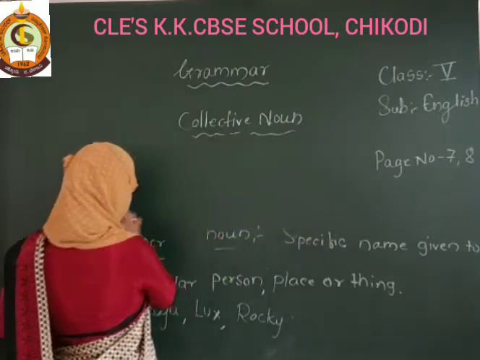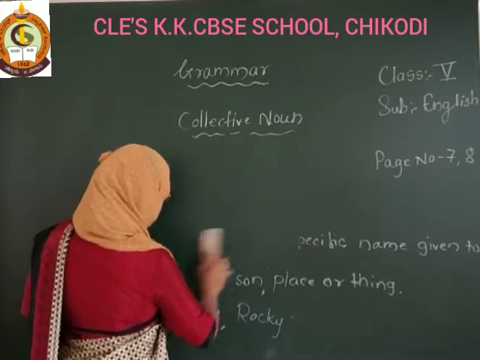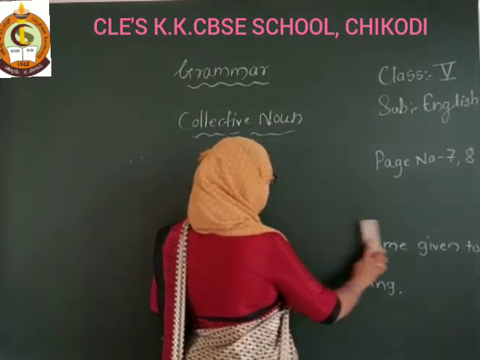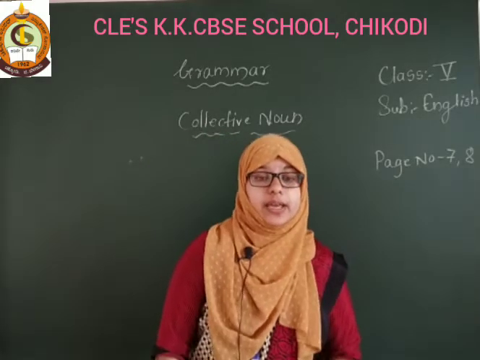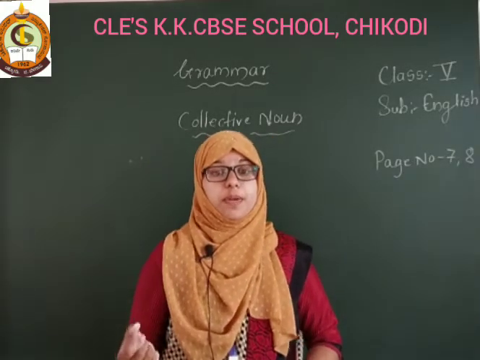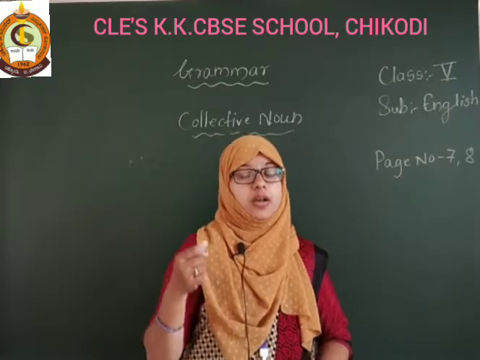Now we have to see what is a collective noun. Yes, a collective noun is a group of people, animals or things.